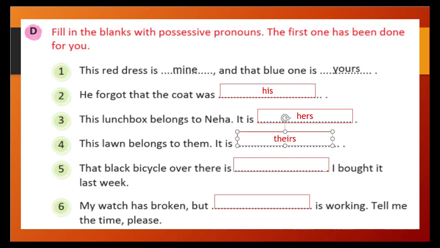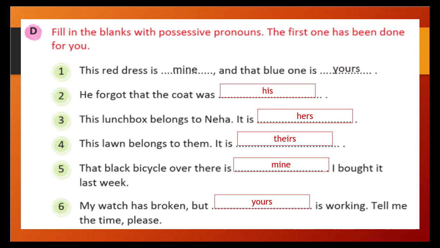That black bicycle over there is blank. Obviously, whose is the bicycle? Mine, right? Mine, and I bought it last week. So the correct answer is mine. My watch has broken, but blank is working. Tell me the time, please. My watch has broken, but yours is working. Whose is working? Yours. We can write, right? Yours is working. Tell me the time, please.